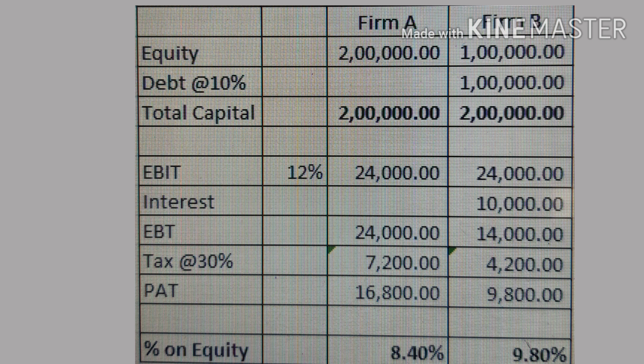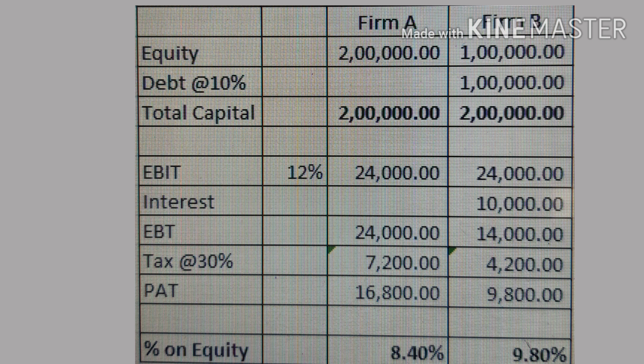Tax at 30% works out to be 7,200 and 4,200, and the profit after tax is 16,800 and 9,800 respectively. So when we calculate the percentage return on equity, it comes to 8.4% for firm A and 9.8% for firm B. So with the leverage, firm B is better off as far as the equity shareholders are concerned.